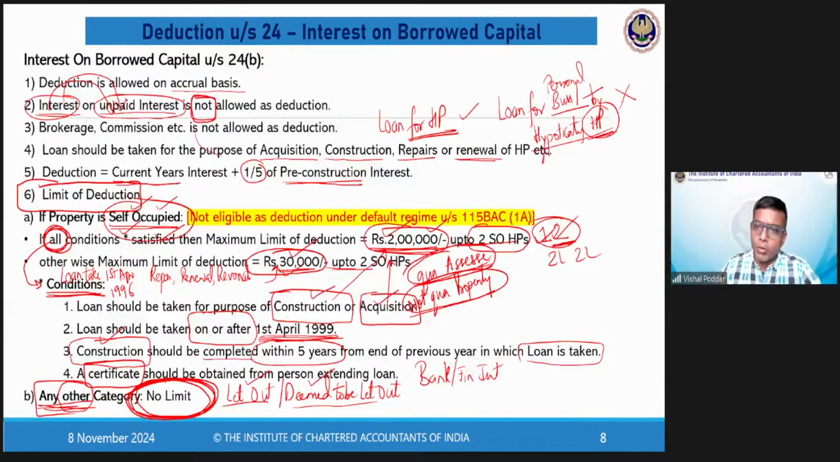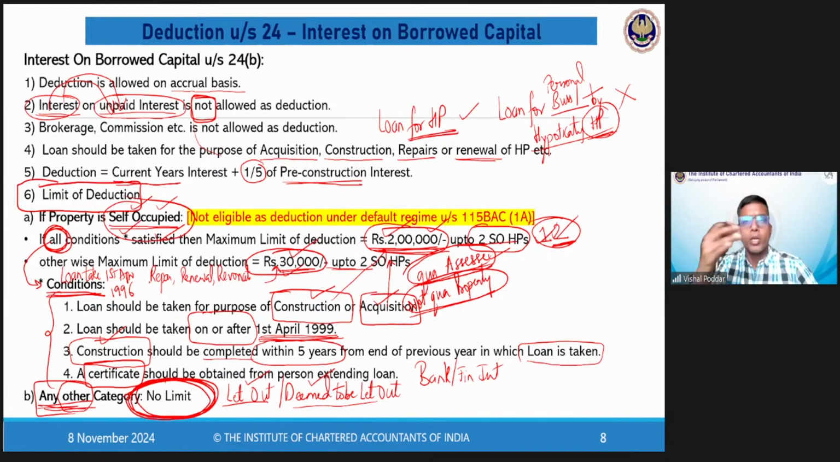But since it is not qua the property, it is qua the assessee. So for you, the limit is 2 lakhs. Yes, obviously, the limit will be 2 lakhs when you satisfy all these 4 conditions. If you have satisfied all these 4 conditions, then for you, the limit is 2 lakhs, whether you use it in 1 house or in 2 houses, that is your choice.